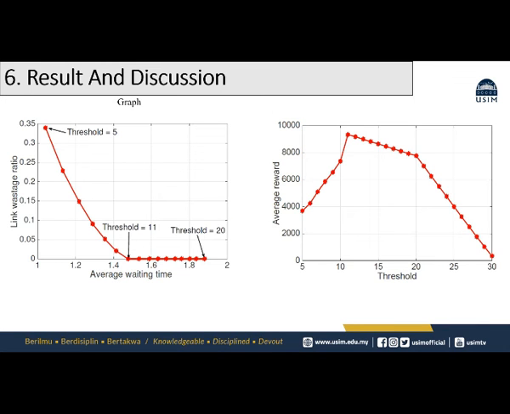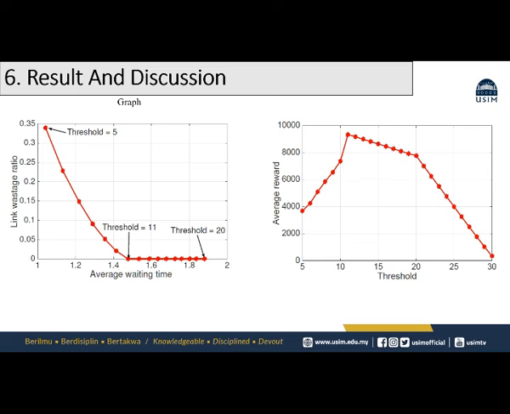We then examine the trade-off between the link wastage or throughput and the average waiting time shown in the figure. The link wastage here is defined as the fraction of time slots that have packets in the system, but the queue is empty and the link is available. From the result, we observe that if so many packets are added to the queue and the link becomes unavailable, a high average delay will occur.